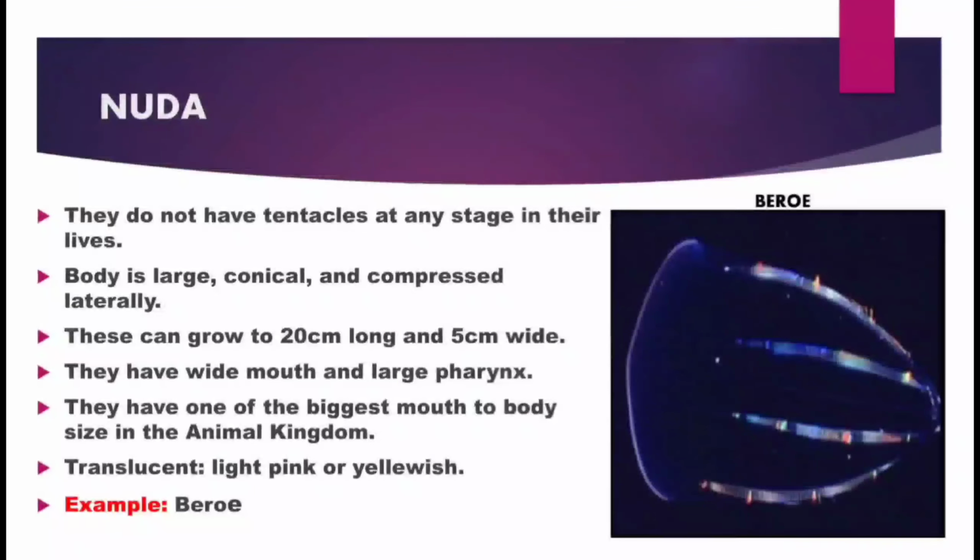Nuda: they do not have any tentacles at any stage in their lives. The body is large, conical and compressed laterally. These can grow to 20 cm long and 5 cm wide. They have a wide mouth and a large pharynx. They have one of the biggest mouth to body size ratios in the animal kingdom. Translucent, light pink or yellowish. An example of class Nuda is Beroe.